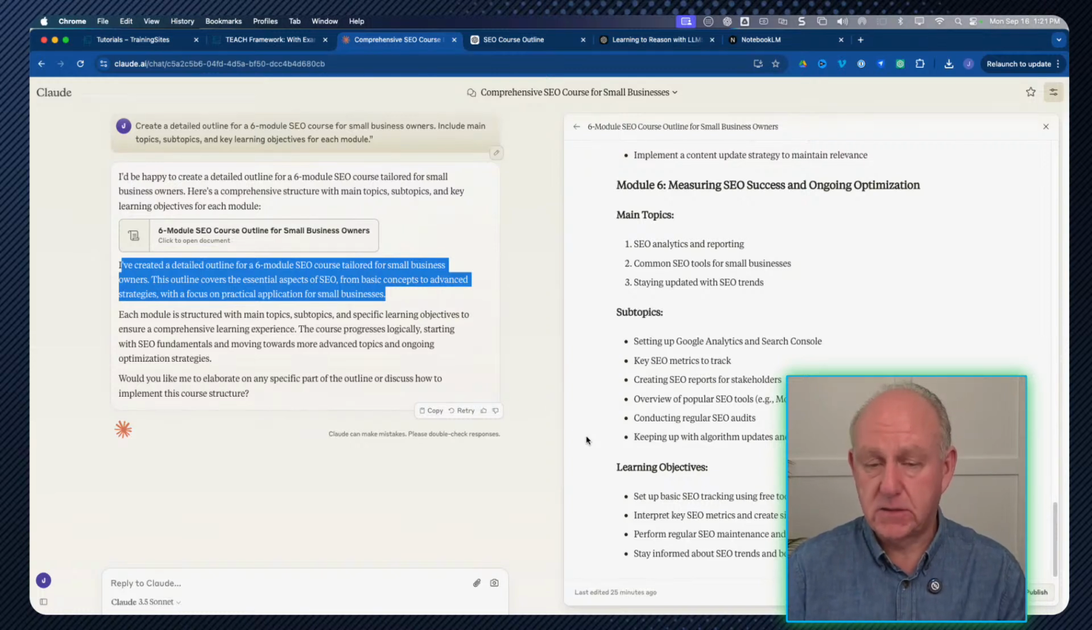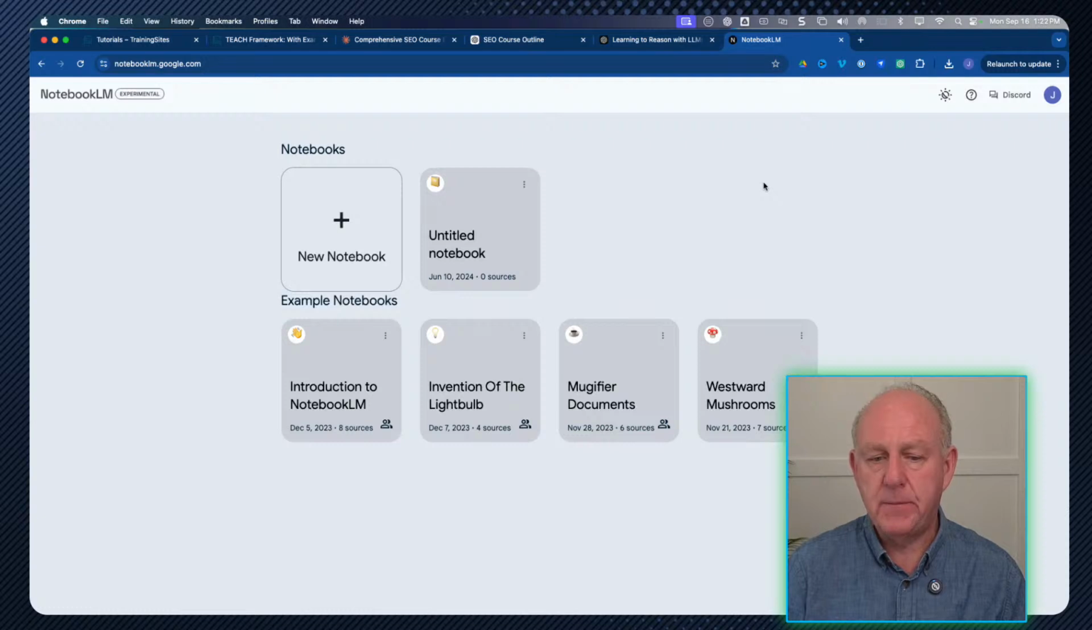Perplexity.ai is a search engine. Don't use Google anymore. Use Perplexity.ai. Use ChatGPT. Use Claude. And use this next one I'm going to show you, which is called notebooklm.google.com, and I'll put the links below.